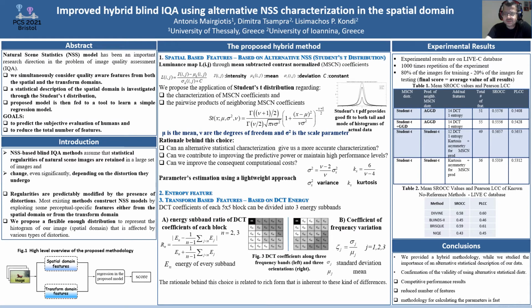With regard to the experimental results, we use the LIVE Challenge database and we have a 1,000-time repetition of the experiment, with 80% of the images for training and 20% of the images for testing, where the final score is the average value for all results. As we can see, we verify the importance of using the alternative statistical characterization for the known MSCN coefficients and the adjacent and the pairwise products of neighboring MSCN coefficients.